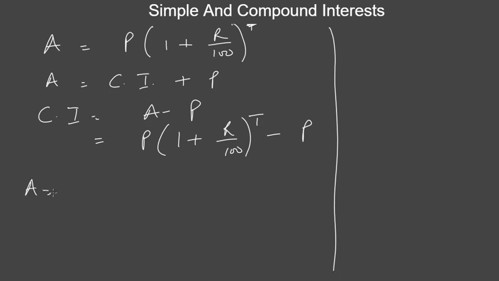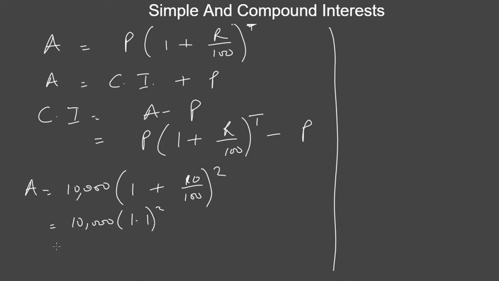So the amount in this case is, we know the principal to be 10,000 in our example, right? The rate is 10%, which is 10 here, then divided by 100, then the time is 2. So if you simplify this, you're going to get 10,000 times 1.1 raised to the power of 2.